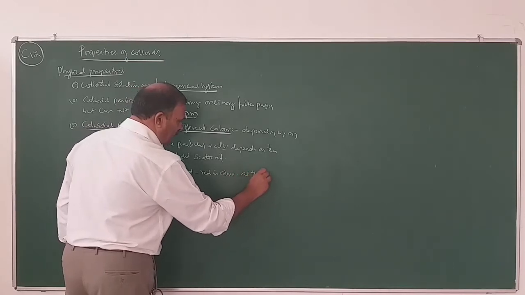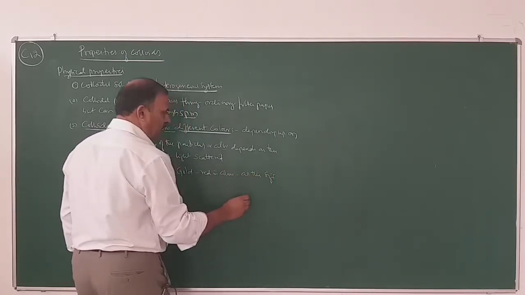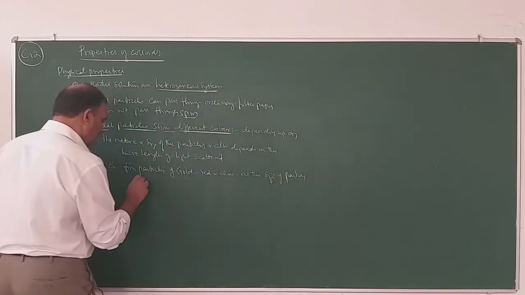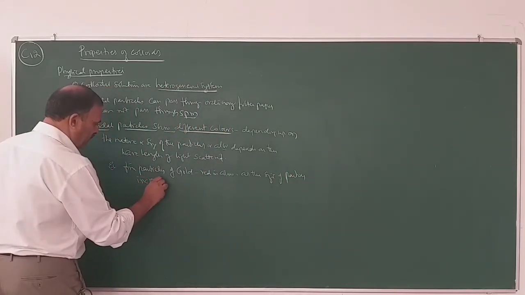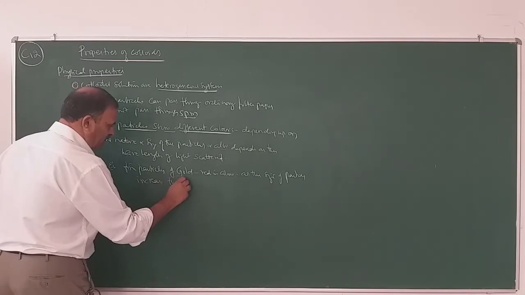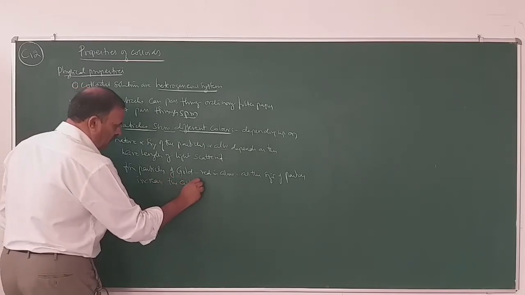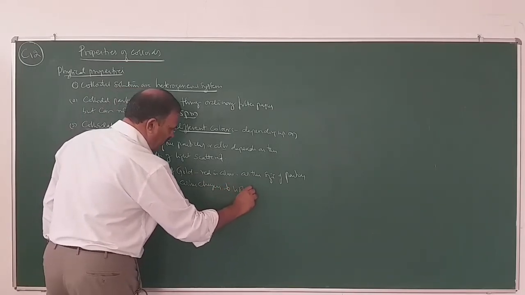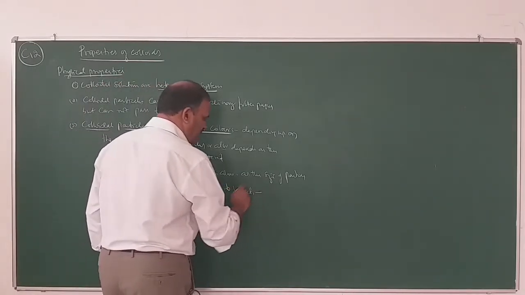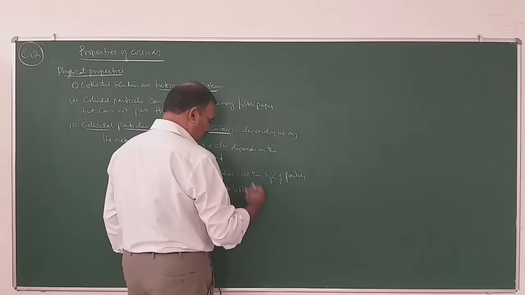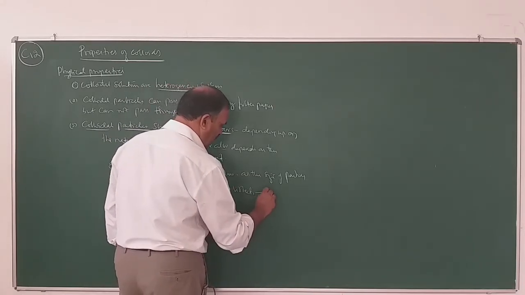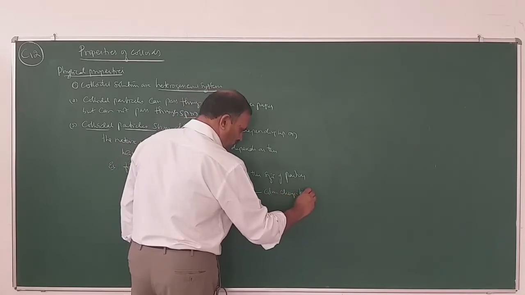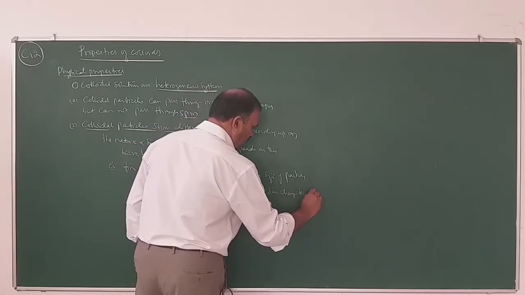As the size of the particles increases, the color changes to violet, and if the size increases further, the color changes to golden color.